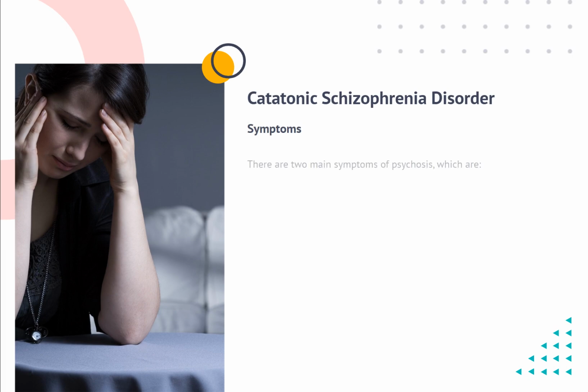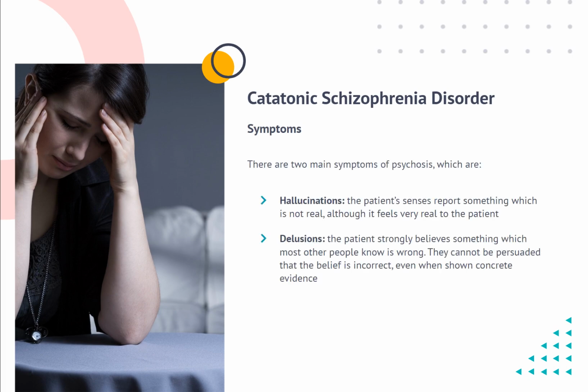Symptoms: there are two main symptoms of psychosis, which are hallucinations. The patient's senses report something which is not real, although it feels very real to the patient. Delusions. The patient strongly believes something which most other people know is wrong. They cannot be persuaded that the belief is incorrect, even when shown concrete evidence.